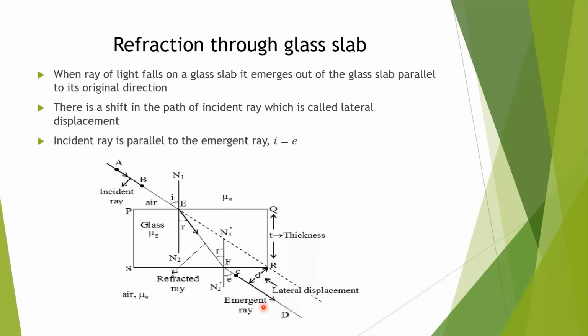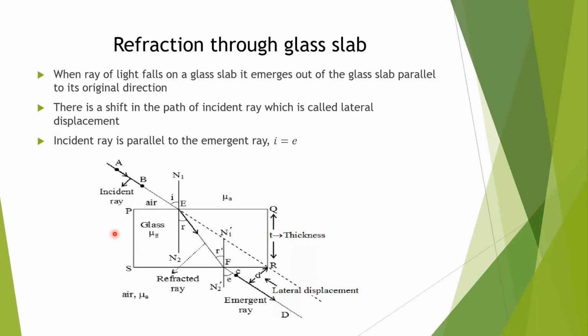That is called lateral displacement. When a ray of light falls on the glass slab, it emerges out in the direction parallel to its original path, but there will be a shifting of path. That is called lateral displacement.